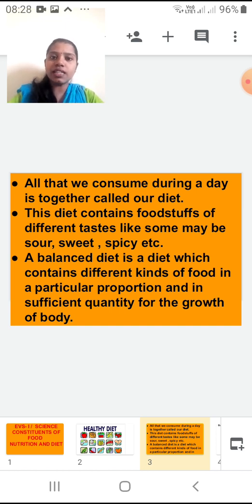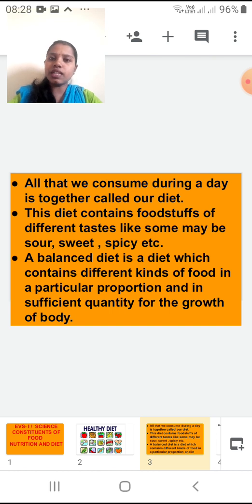A balanced diet contains different kinds of food, lots of food, but they should be in a proper quantity and in a proper proportion. Such a diet we call a balanced diet.